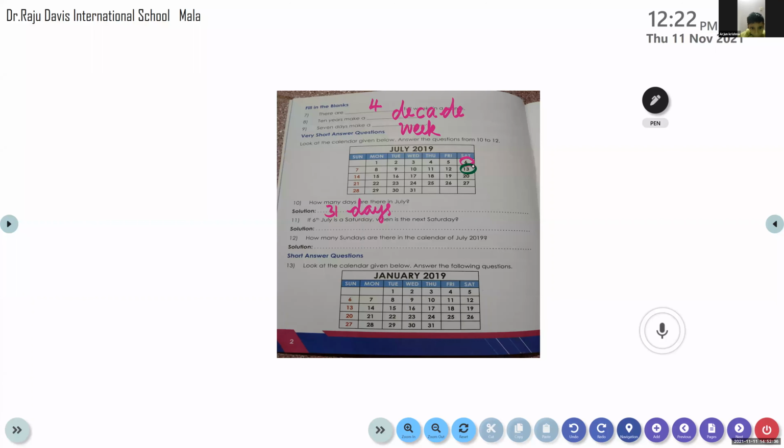It's 13th July. So you can write 13th July. The calendar is given, so we can identify easily. If the calendar is not given, just add 7. So 6 plus 7, you will get the answer 13. So if 6th July is a Saturday, the next Saturday is 13th July.